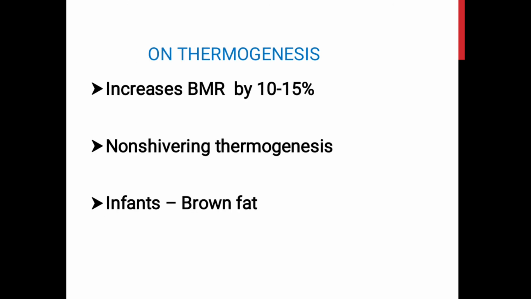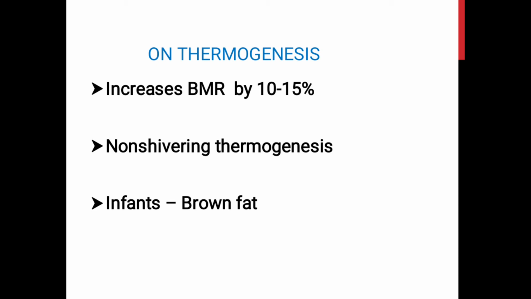Catecholamines increase the basal metabolic rate by 10 to 15%, and these catecholamines cause the non-shivering thermogenesis, or chemical thermogenesis. What is this actually? This is a mechanism of increasing the heat production by the body, especially in very cold climatic conditions. The heat production is increased because of the increased cellular metabolism, and this is associated with the uncoupling of the oxidative phosphorylation.